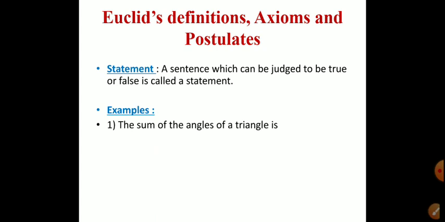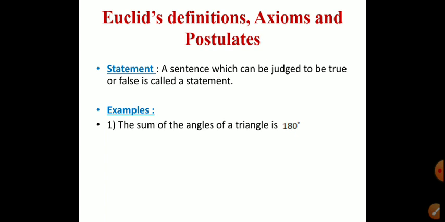There is one example. The sum of the angles of a triangle is 180 degrees. All of you know the angle sum property of a triangle, and the sum of all angles of a triangle is 180 degrees, right? So is this statement true or false? Yes, this is a true statement.